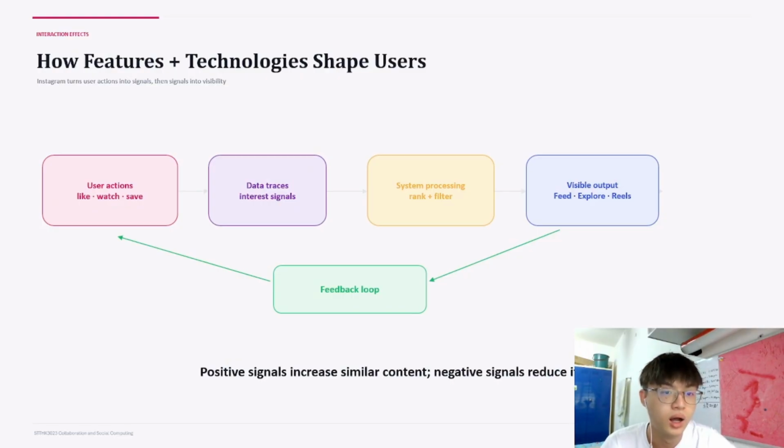When a user likes, saves, watches, searches, or shares content, this action becomes an interest signal, like I said just now. The system then processes these signals through ranking and filtering. After that, users see personalized outputs such as feed posts, explore results, and reels recommendations. This is what we call a feedback loop. The more users interact, the more data Instagram receives, and the more personalized the future content will become.